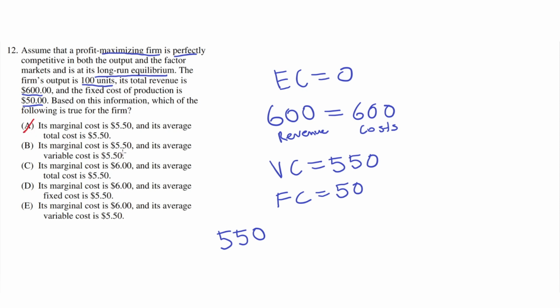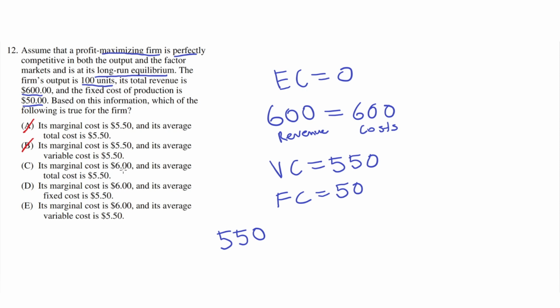B. Its marginal cost is 550, and its average variable cost is 550. This is incorrect because, as we showed in A, the marginal cost must be 6, not 550. Otherwise, the total cost wouldn't add up to $600. And the total cost must be 600 to equal the 600 revenue, and for the economic profits to be 0. Therefore, B is incorrect.